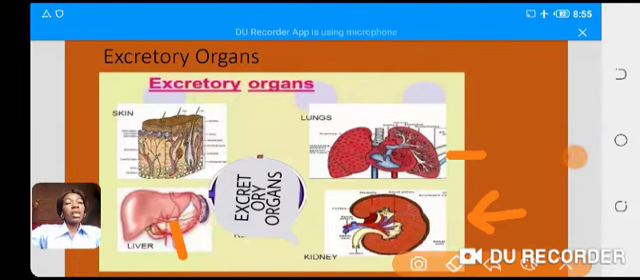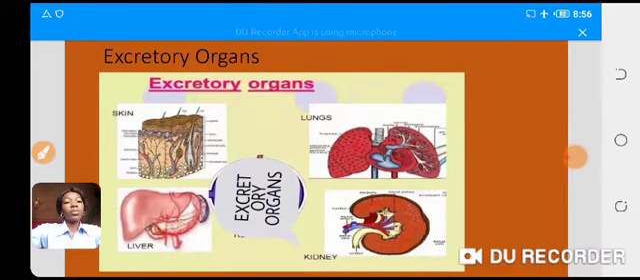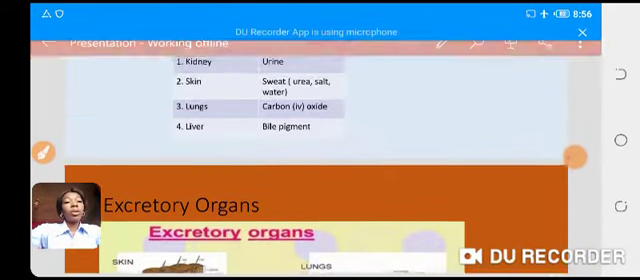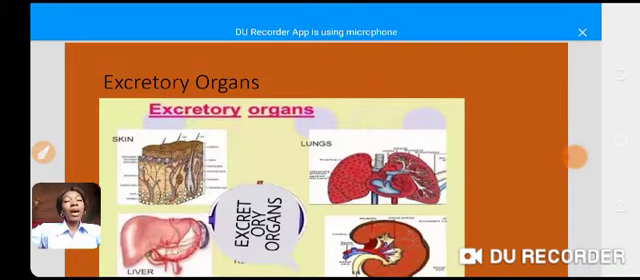Kidney is primarily concerned with what? Releasing urine from the human body. Okay, so when next we come, we are going to take all these organs one after the other, and we are going to explain how they are involved in excretion, the processes involved in excretion, how they help in excreting those waste products that we've talked about. We are going to take each organ and discuss it one after the other.